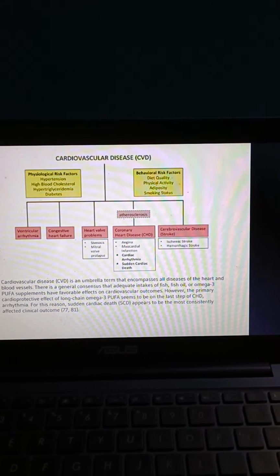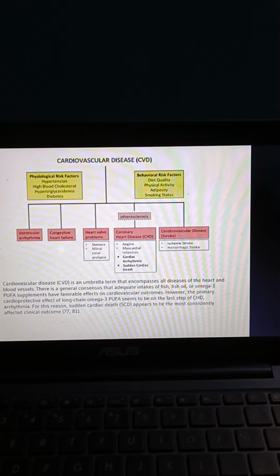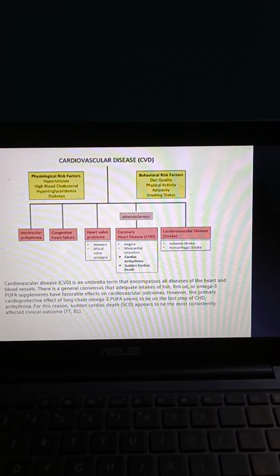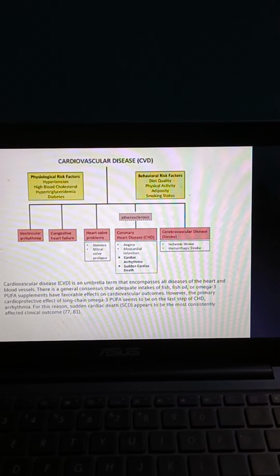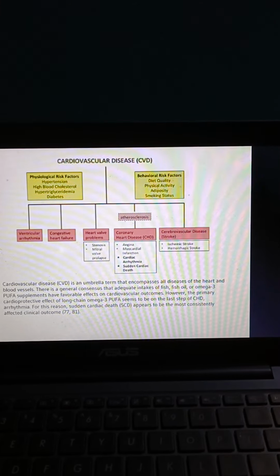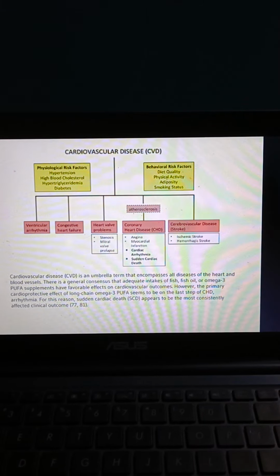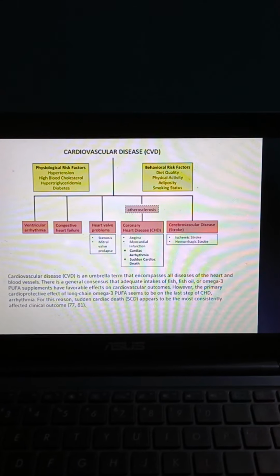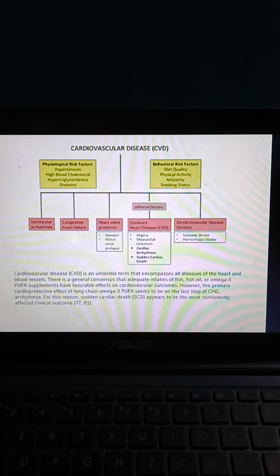These can lead to ventricular arrhythmia, congestive heart failure, heart valve problems, stenosis, mitral valve prolapse, then atherosclerosis like coronary heart disease, angina, myocardial infarction, cardiac arrhythmia, sudden cardiac death, and cerebrovascular disease, stroke, like ischemic stroke and hemorrhagic stroke. So cardiovascular disease is an umbrella term that encompasses all diseases of the heart and blood vessels.